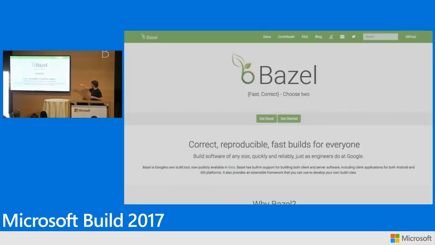About a year ago, Google open sourced it. So if you take the word Blaze and you rearrange the letters, you get Bazel. So Bazel is the open source version of Blaze. This is, again, that build tool we pushed out to the world.